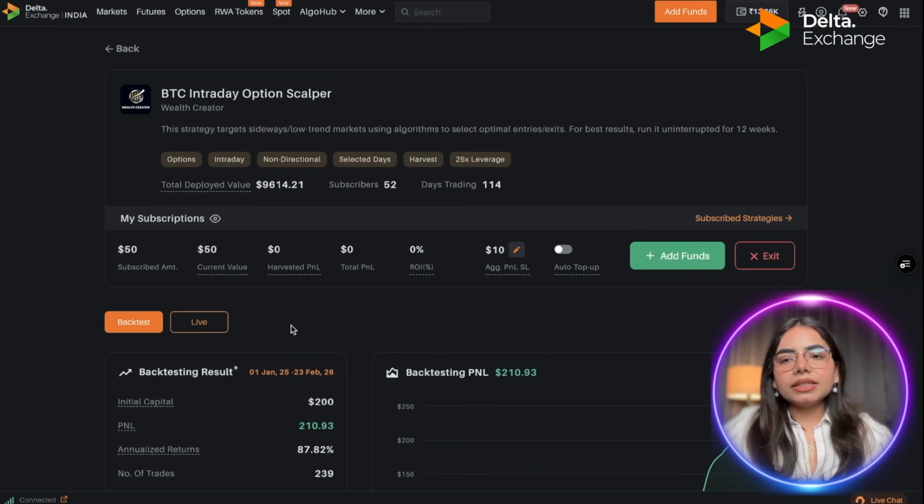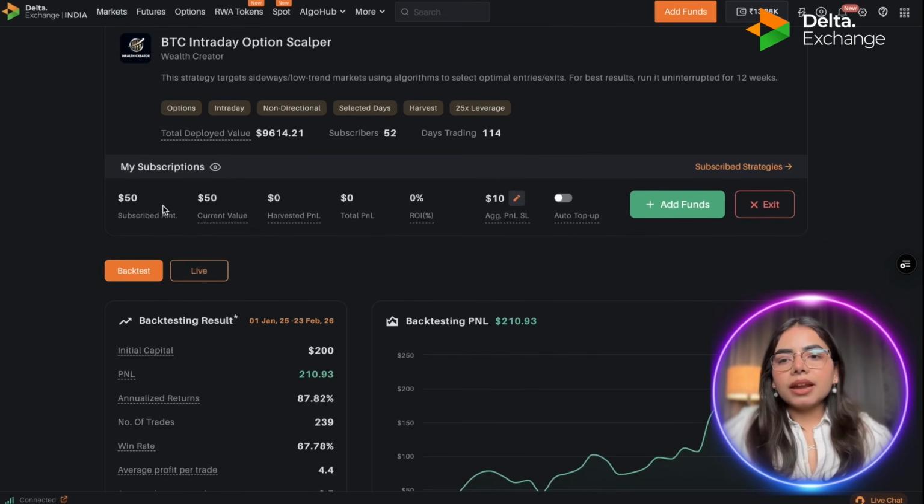Once the strategy is subscribed, you can see the option My Subscription in the menu bar. Here this strategy amount is $50, and the current value is also $50. Because I have subscribed just now, I don't have any harvested PNL, there is no total PNL and ROI, there is no such data here. I have the aggregate PNL SL that I added, which is $10. There is another option, which is auto top up.